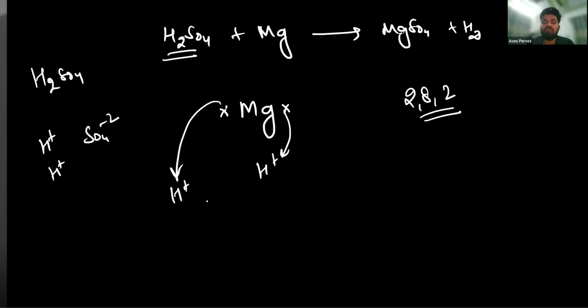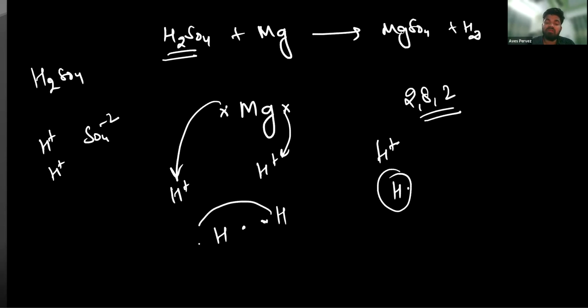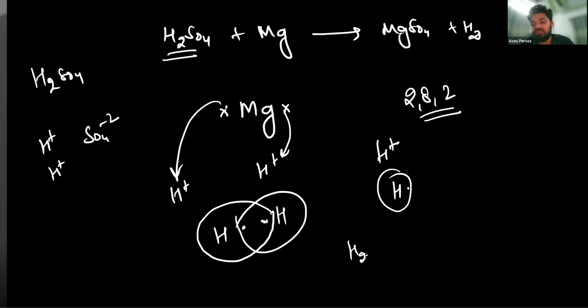Now when they gain an electron, the ions get converted into atoms. A hydrogen ion has a positive charge and a hydrogen atom has 1 electron. They are now carrying one electron each, so this one reacts with that one, and they form hydrogen gas, H2. How is it possible? It is possible because magnesium is an electron donor. Understood? Yes, sir.